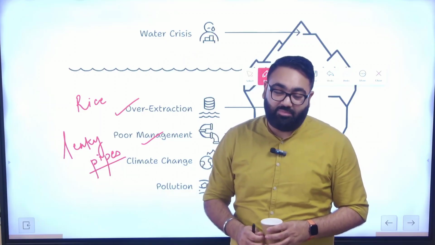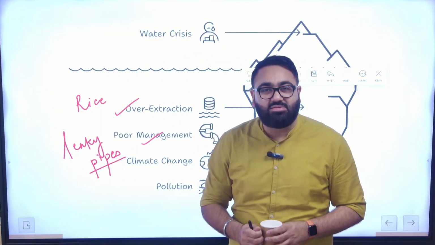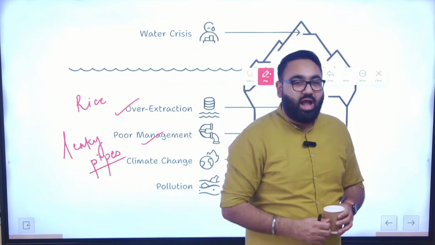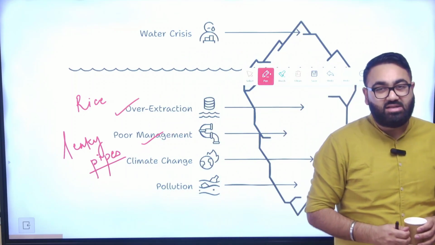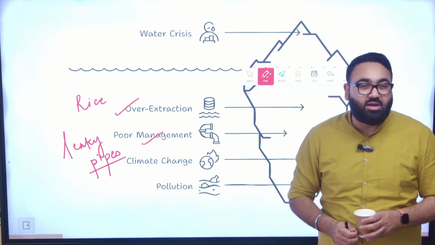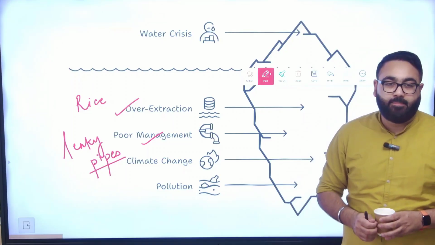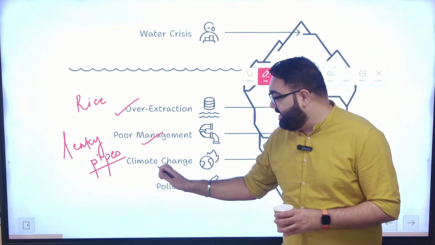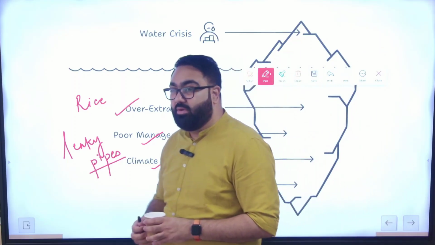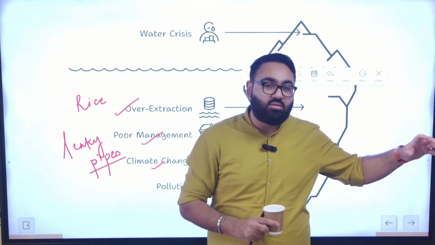Many of them, you will be surprised to know, are pipes installed from the time of the British era. Imagine that. And those pipes obviously need a lot of maintenance. Because of their leakage, we are losing out on a considerable amount of water. There's also a problem of climate change, because of which a lot of these lakes and ponds have dried up. And there's also over exploitation.